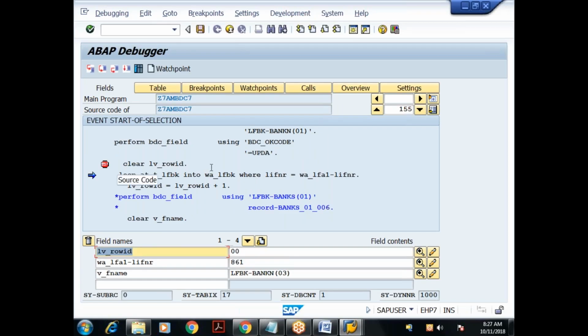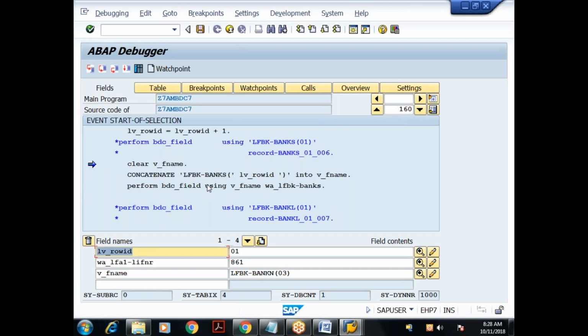Now for the second vendor, I think that is 861, it has got two bank records. So again I'm constructing that. Row ID is incremented by 1, 01. Again I'm constructing. What is the field name? Bank case of 01. Understood? For the 860, it has iterated the inner loop three times, so row ID is 01, 02, 03.